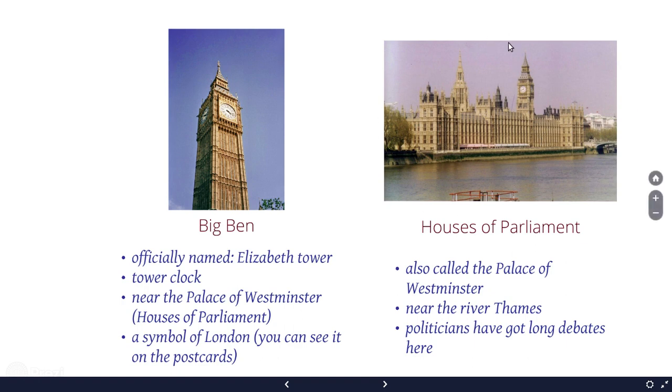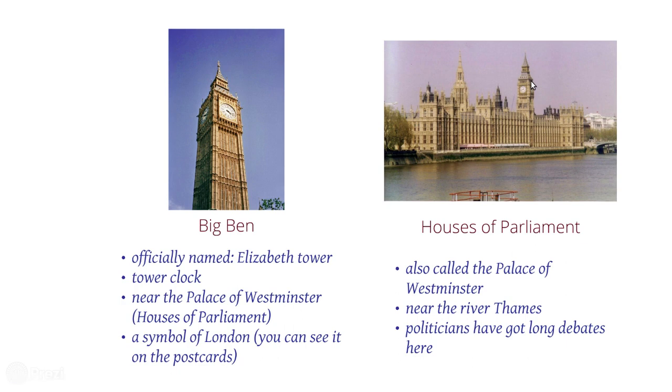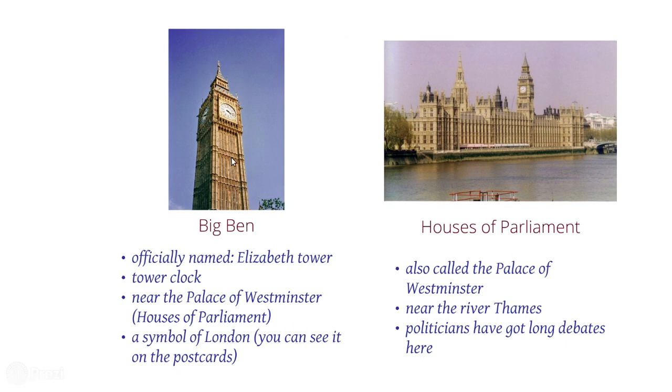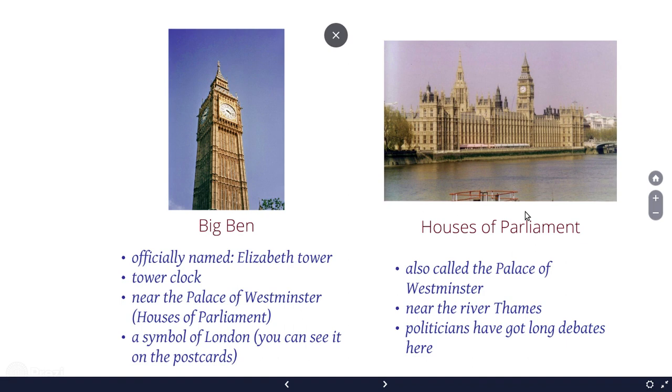The building is the Houses of Parliament or the Palace of Westminster. This is the building, and this is Big Ben. Okay? This year, when I went to London, they were rebuilding Big Ben, so you cannot see anything. It's a shame. And this is the Houses of Parliament.